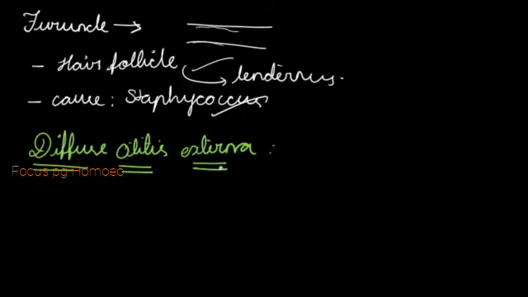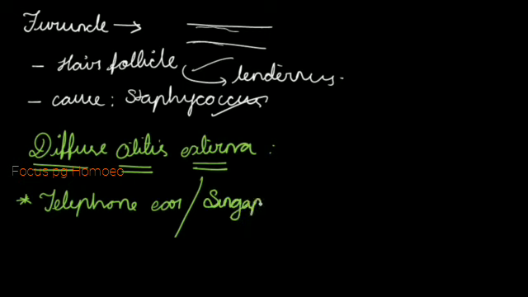Externa is none other than the external ear. And here this diffuse otitis externa is also called as telephone ear. The person who used to speak more on telephone. Then Singapore ear. Or swimmer's ear.